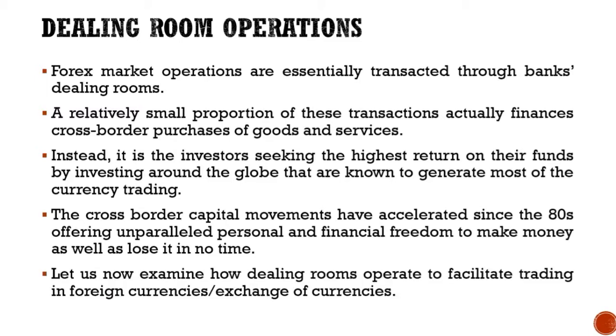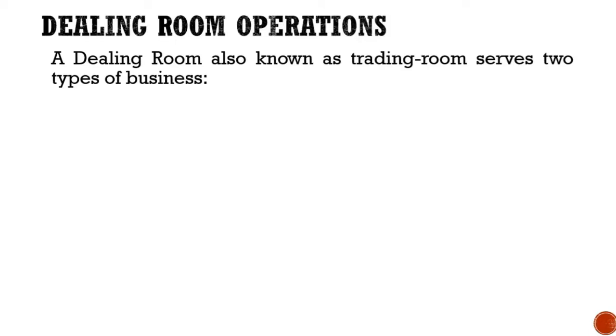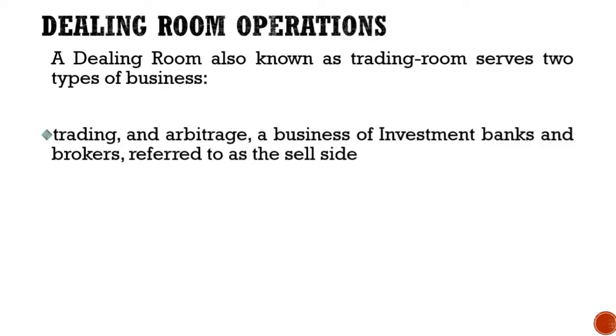Now let us examine how dealing rooms operate to facilitate trading in foreign currencies. A dealing room, also known as the trading room, serves two types of businesses. One, trading and arbitrage, a business of investment banks and brokers, referred to as the sell side.